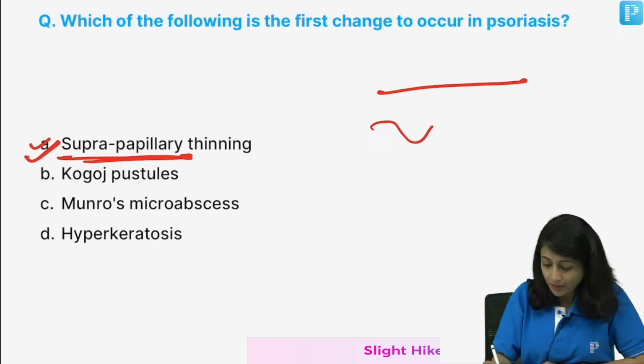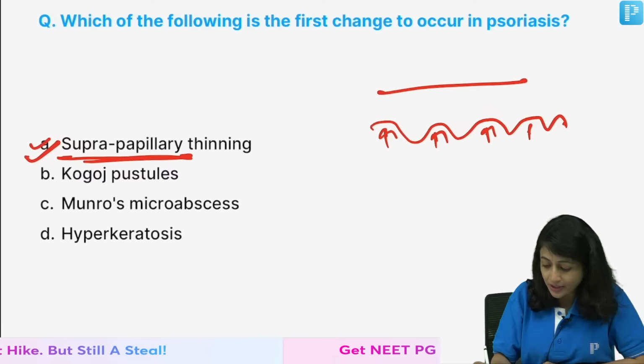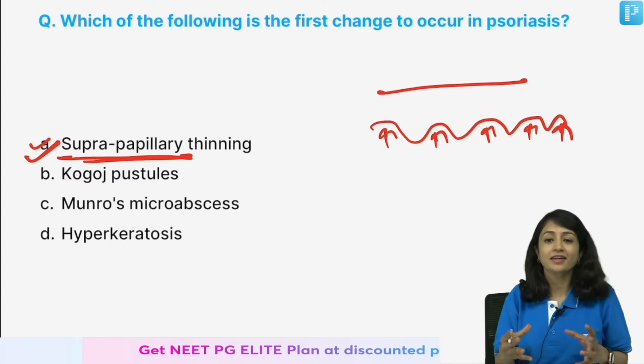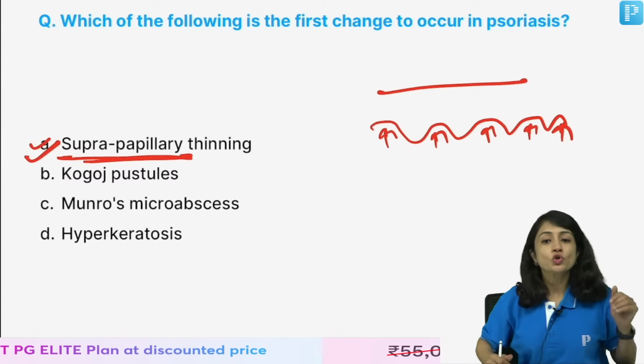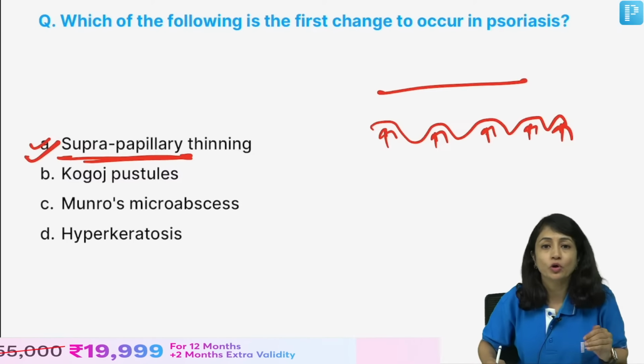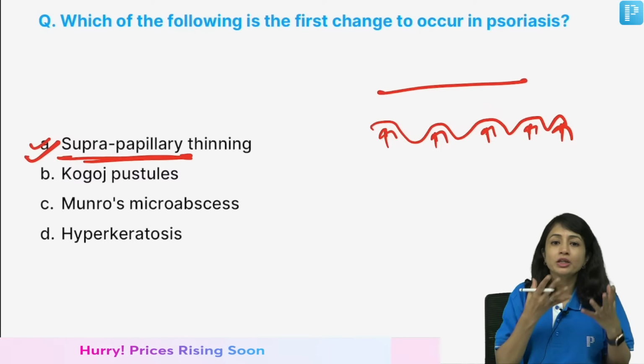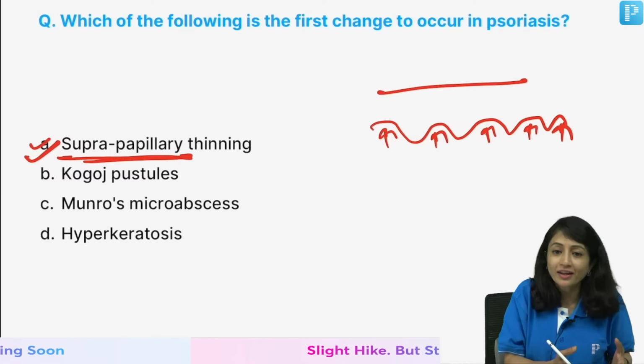If this is my epidermis, my first change starts here because the inflammation will target this area first and then go up. Usually when we study the histopathological changes, we study from top to bottom, but you have to remember that the change will occur because of inflammation coming through blood vessels, which are in the dermis.